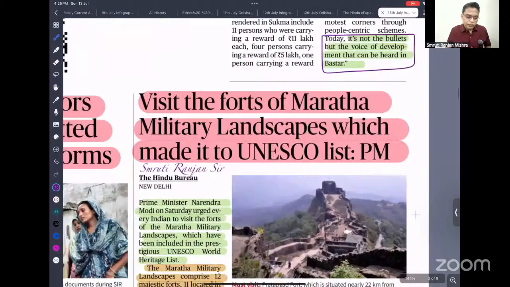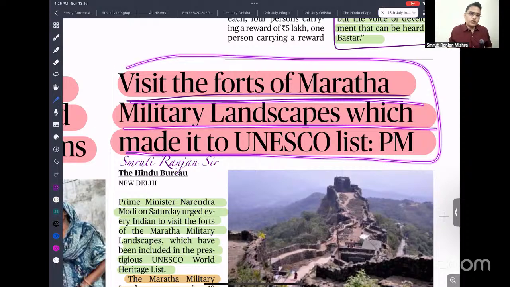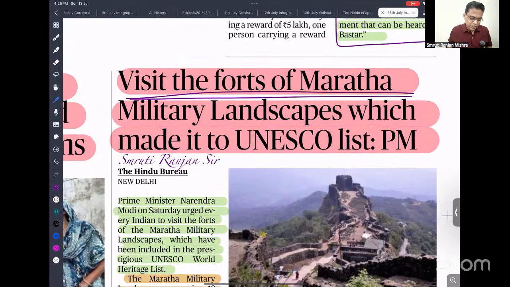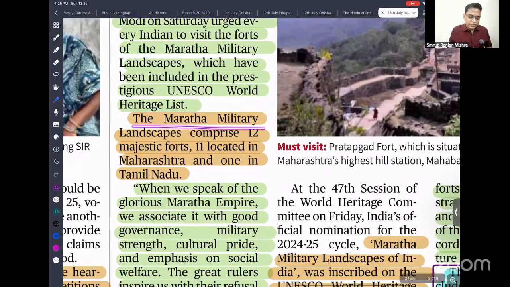Okay. So next is visit the forts of the Maratha military landscape, which made it to the UNESCO list. This can be a very good UPSC question. Prime Minister Narendra Modi on Saturday urged citizens to visit the Maratha forts, which have recently been included in the UNESCO World Heritage List. So they can ask which location was recently added to the UNESCO World Heritage List. The Maratha military landscape comprises 12 majestic forts, 11 in Maharashtra and one in Tamil Nadu. So it can be a very good question in your UPSC prelims.